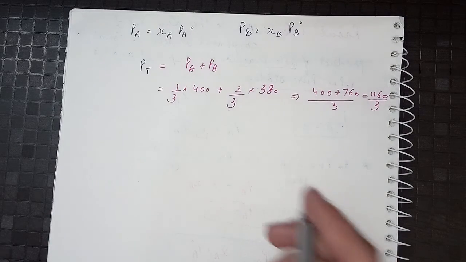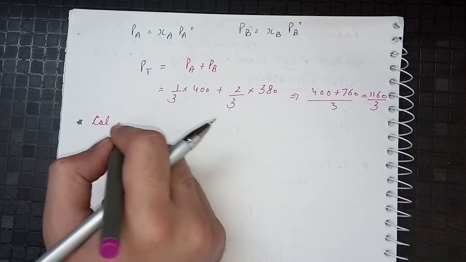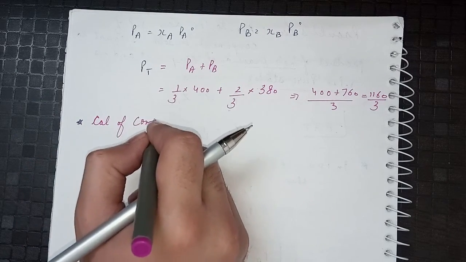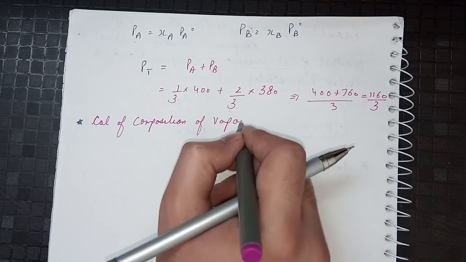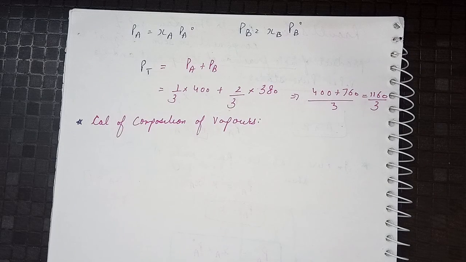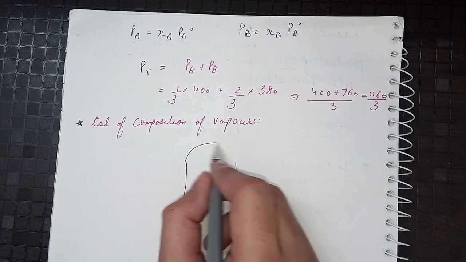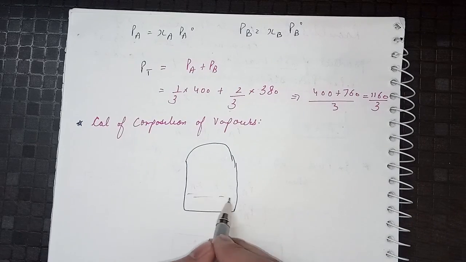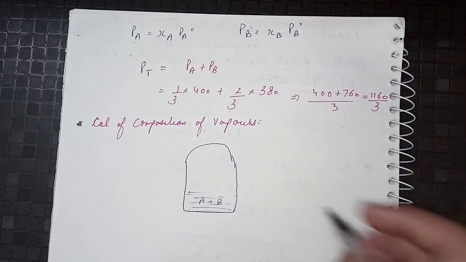So our next concept is the calculation of composition of vapors. Calculation of composition of vapors means that we have to see how much of each is present in the vapors, what amount of each is present. Until now we have only calculated the pressure of the vapors. Now we will see the amount of vapors present. So if we say this is a beaker and here we have A and B, two things, one is the solute and the other is the solvent.